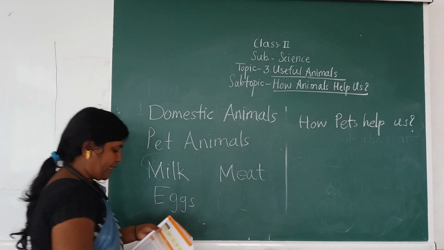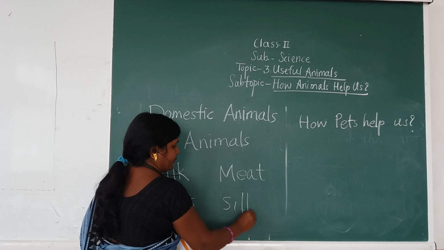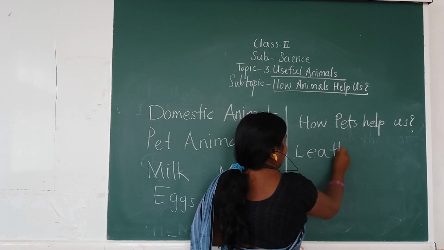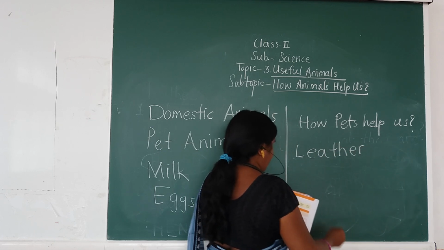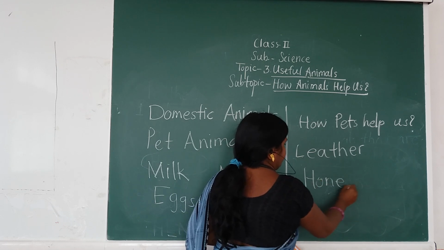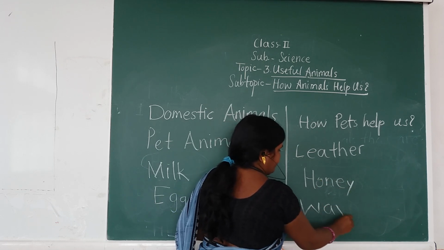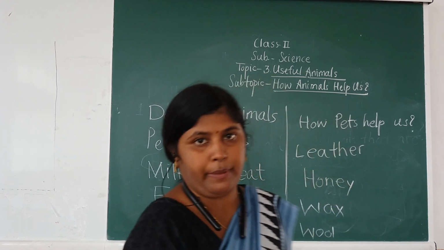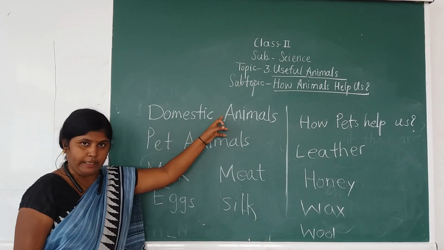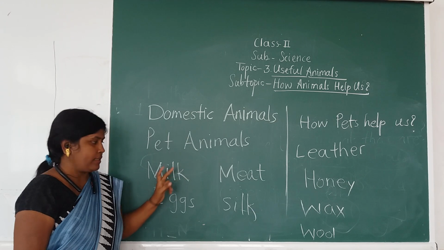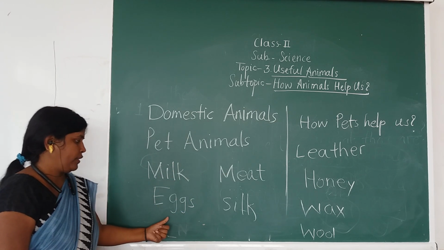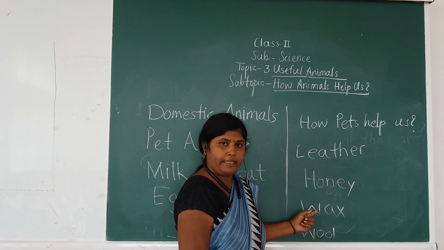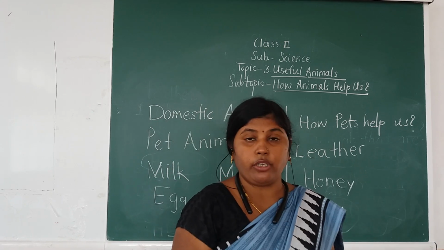Now to learn all these spellings properly. Silk. Next, leather. L-E-A-T-H-E-R, leather. Honey. Wax. Wool. So in this way you have to learn all these words. Okay, we will repeat the words. So say domestic animals, pet animals, milk, meat, eggs, silk, leather, honey, wax and wool. So in this way you have to read these new words.